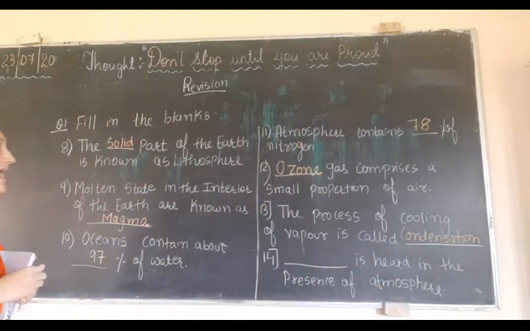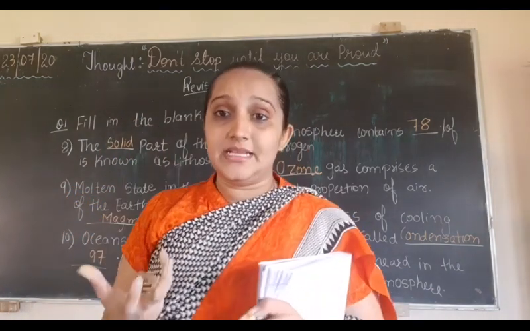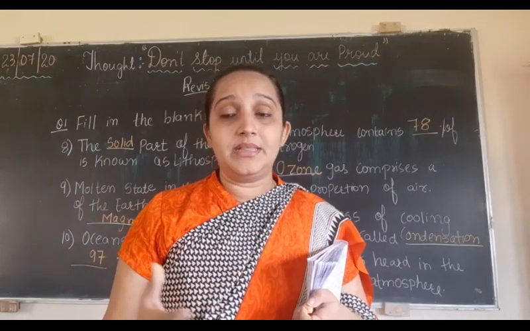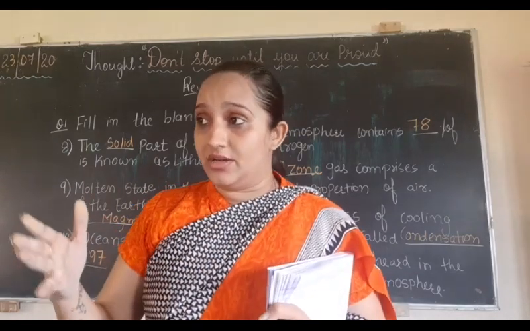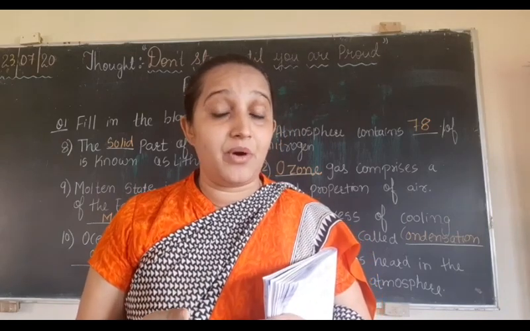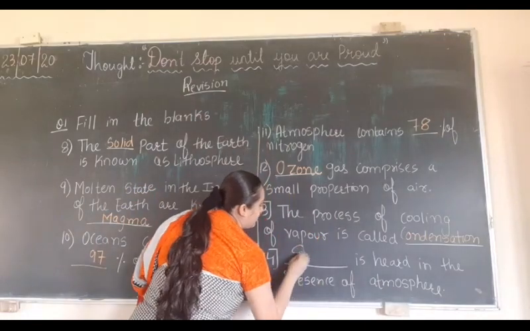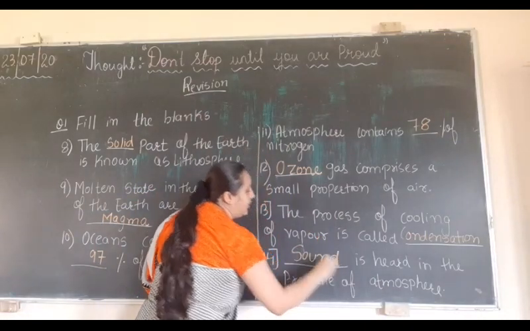Now next, dash is here in the presence of atmosphere. Now if atmosphere is there, satellite is possible. Satellite is possible, then radios and telecast are possible. So what is here with the help of atmosphere? Sound, okay.